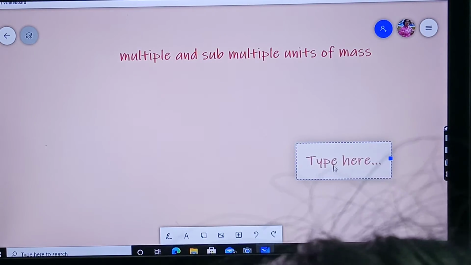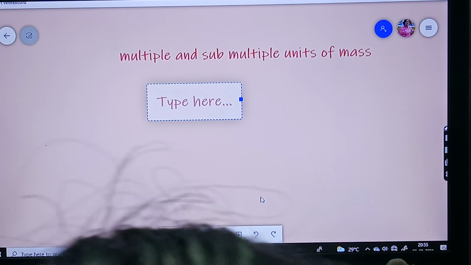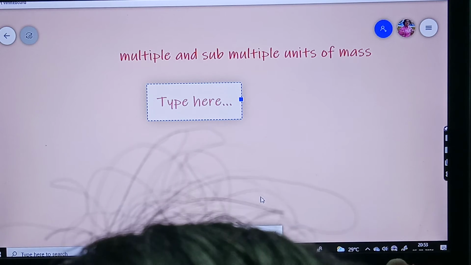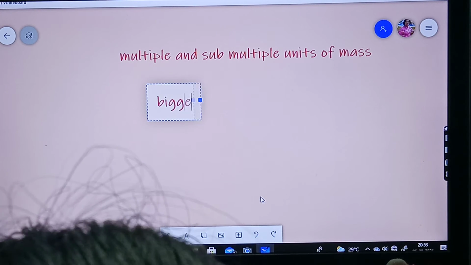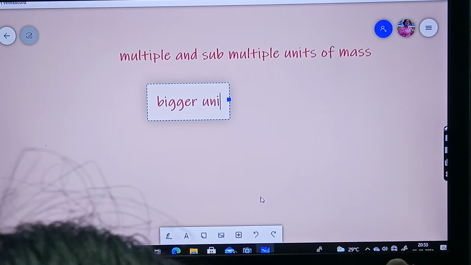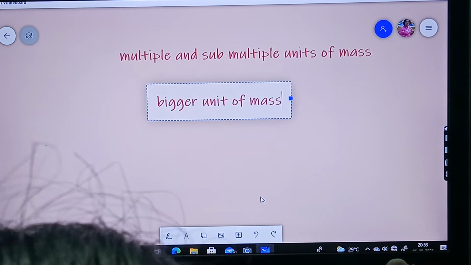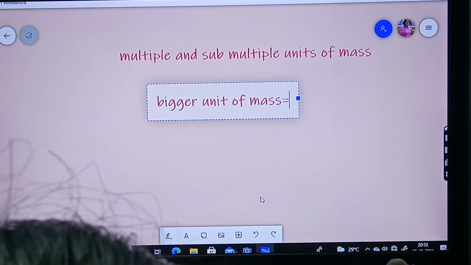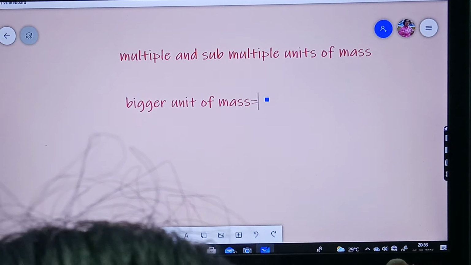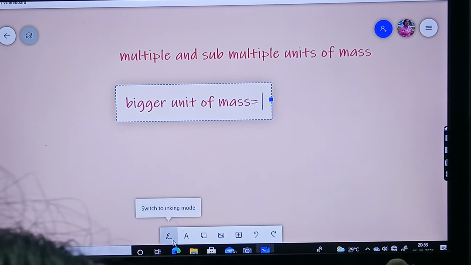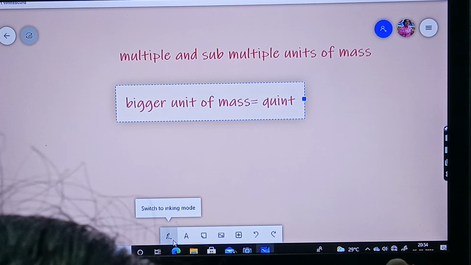I will take a text box and I will type. Right. Multiple and subunits of mass. A bigger unit of mass we have is quintal.